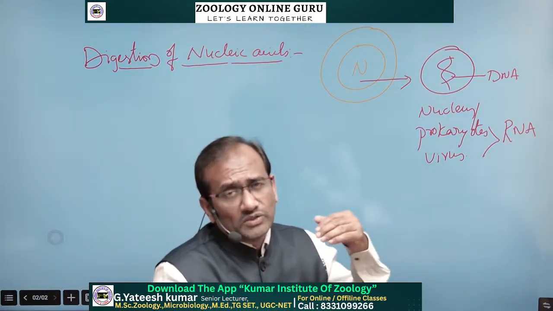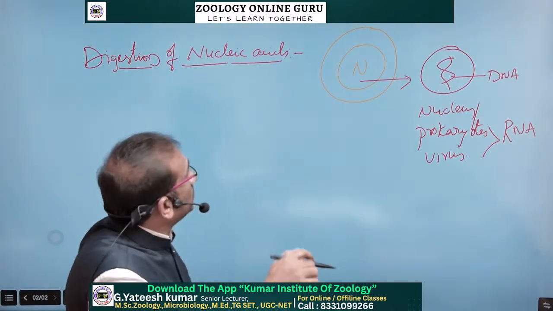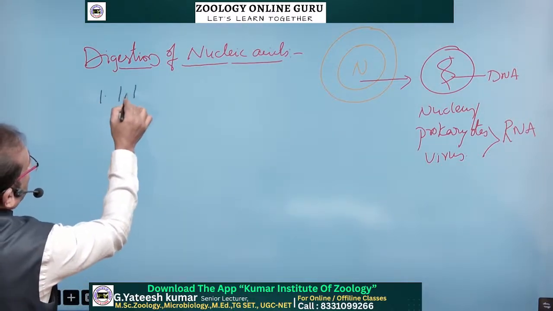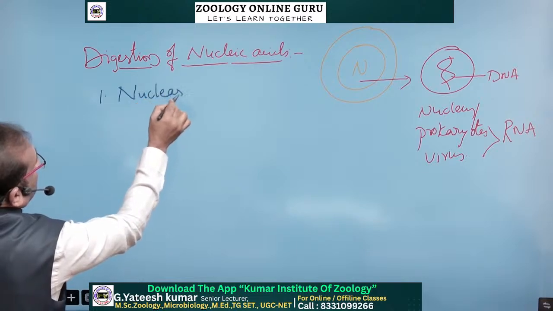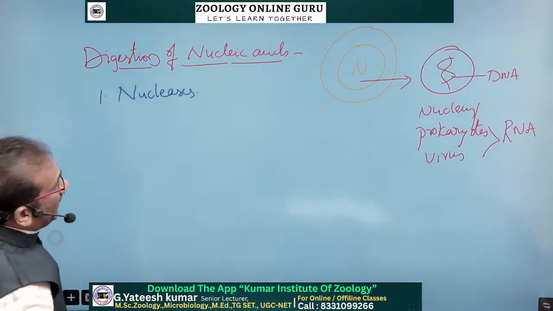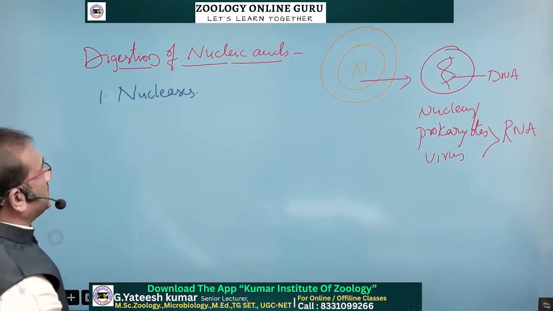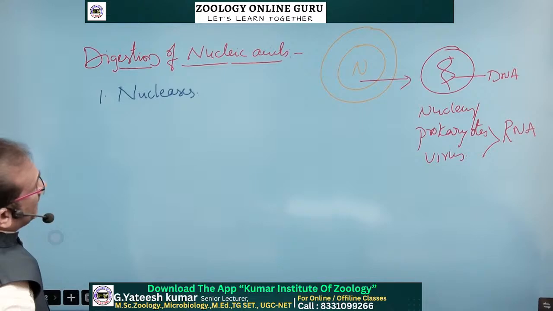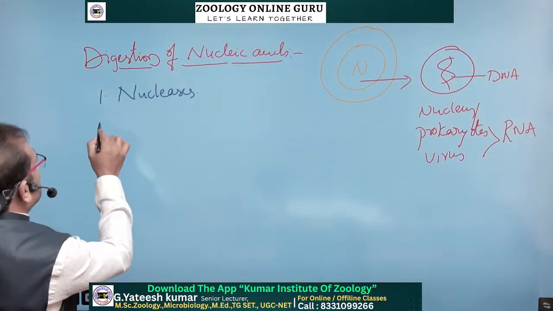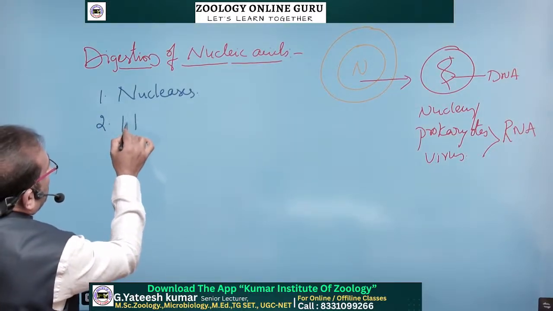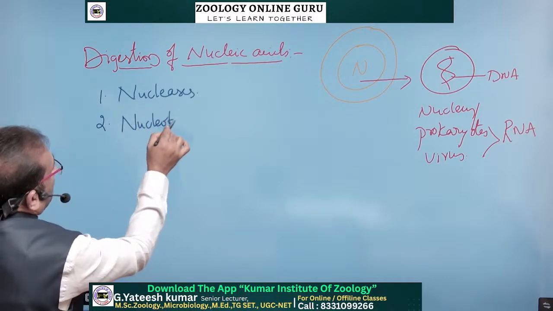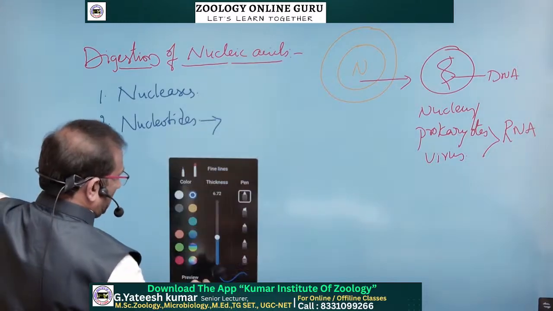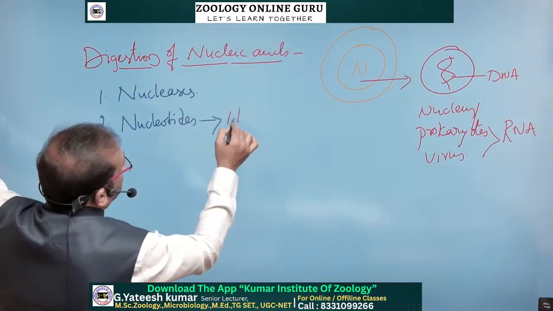So they are acids. To break these nucleic acids, we require an enzyme known as nucleases. Nucleases are the enzymes that break the DNA and RNA. After nucleases, we get nucleotides. To digest nucleotides, we require another enzyme called nucleotidase.